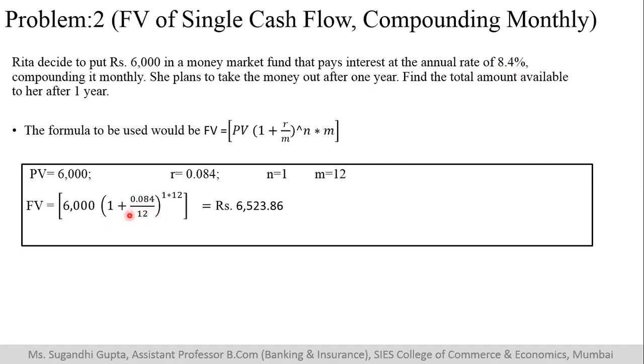Why do I divide it by 12? So that this gets converted into monthly interest rate, and it is kept for 1 whole year. 12 months means 1 year. So my n becomes 1 into 12, because compounding will take place in a year 12 times. If you solve this particular thing, you will get this answer. Now in all these cases, you need to first solve this round bracket.